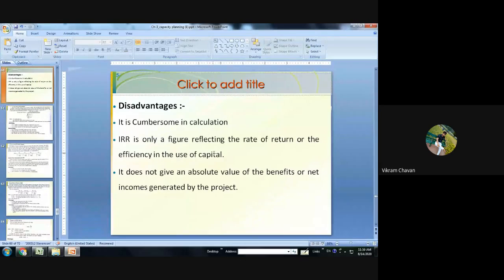Only considering the criteria of internal rate of return will not be useful for a particular business. We have to think about the NPV also, net present value, payback period, and the return on investment also. So these are the disadvantages of this methodology.